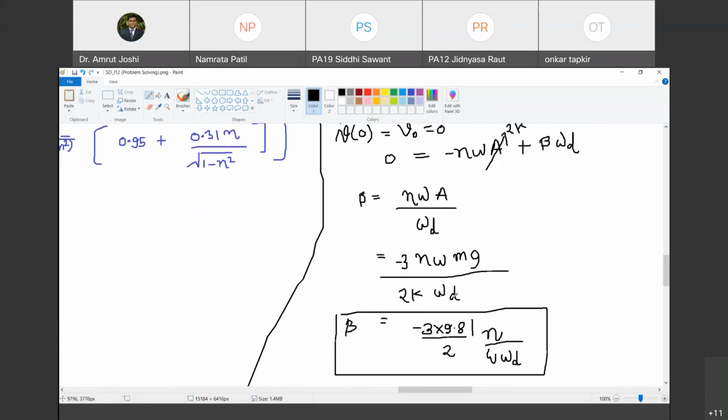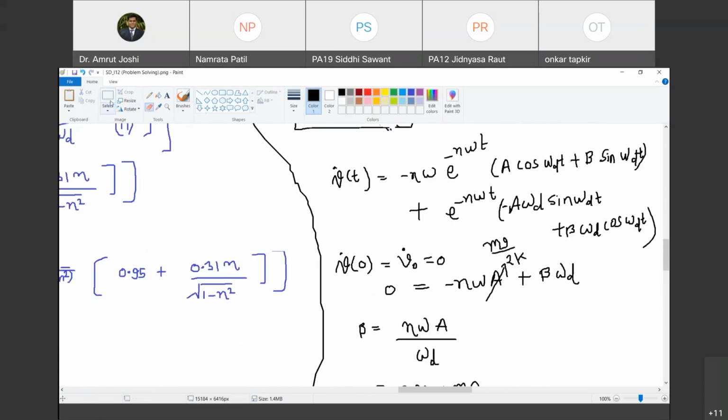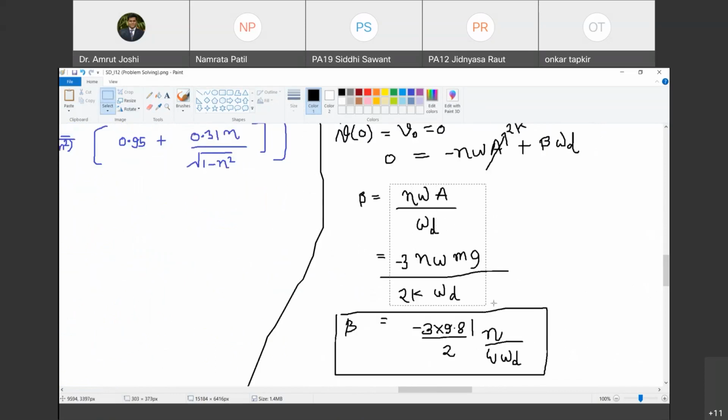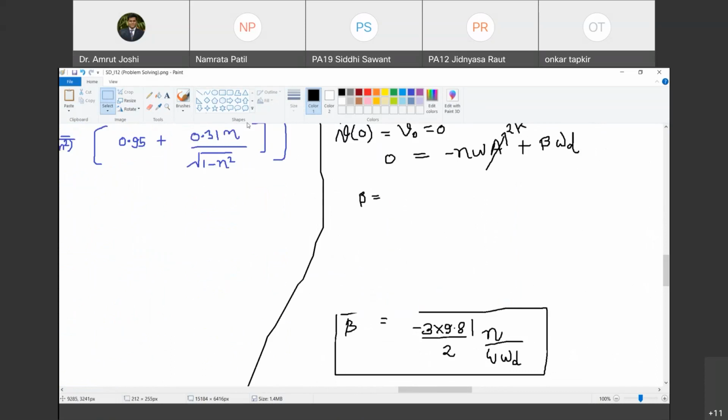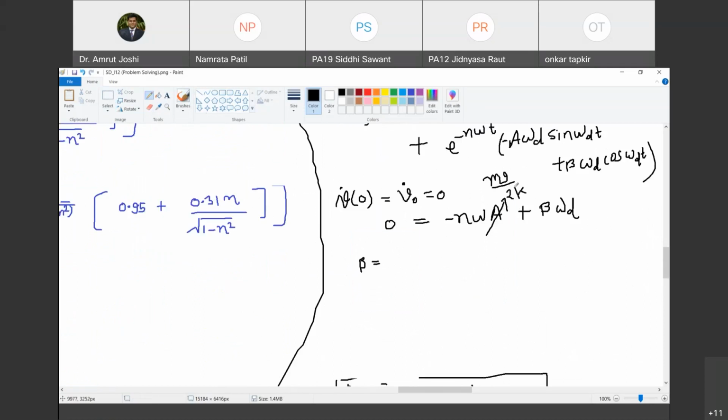So if I substitute that, what is the value of b that I get? Sorry, b की वैल्यू क्या आएगी? mg by 2k goes on the other side. So minus का प्लस होगा eta omega mg by 2k by omega d. सही है?